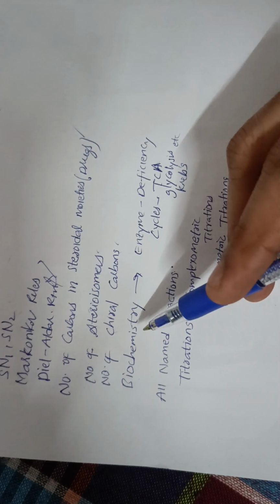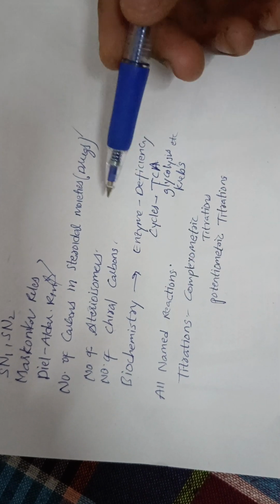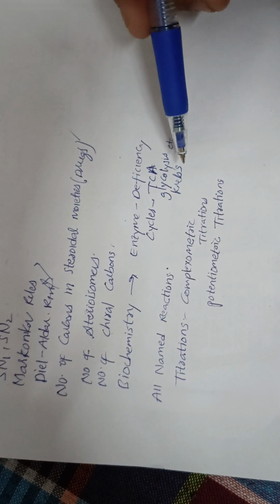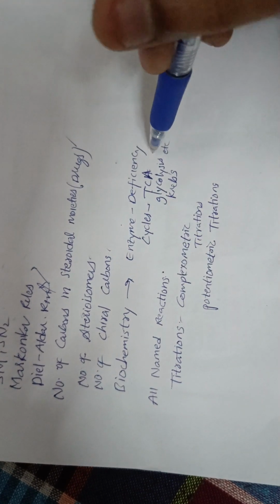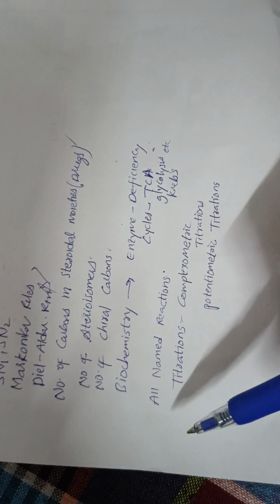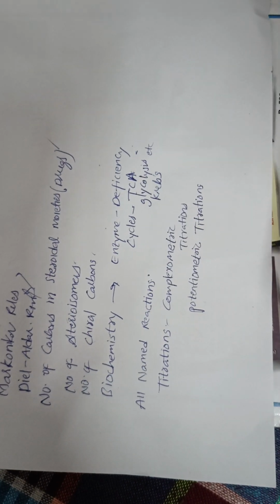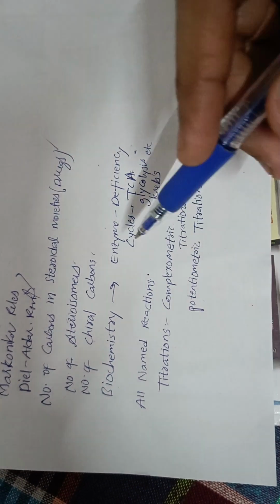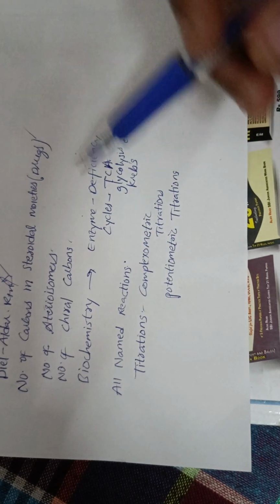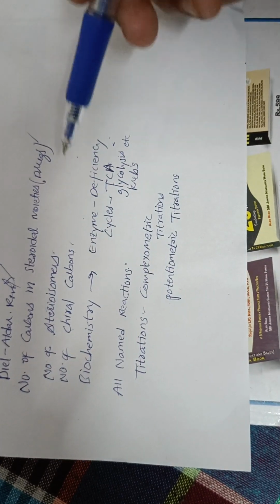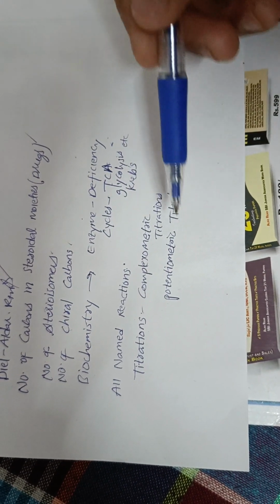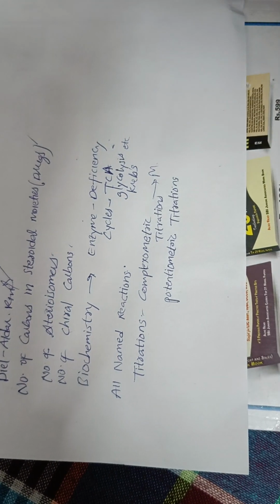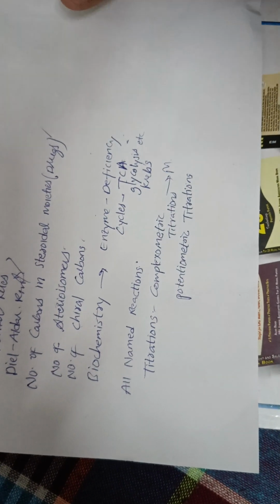And we got questions from biochemistry such as enzymes and their deficiencies, some cycles like TCA, Krebs cycle, glycolysis, etc. Be prepared with these topics and with all named reactions, because we can expect 2 to 3 questions every time in every paper from these named reactions. And questions from titrations such as complexometry titrations, potentiometry titrations. Particularly they asked a question on the masking agents used in complexometry titrations. So be prepared with all these things.